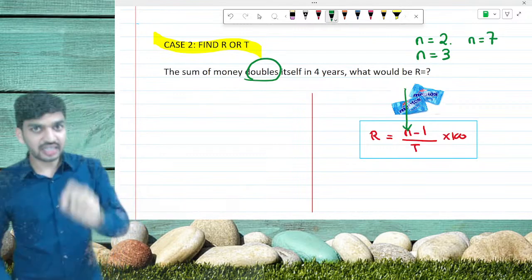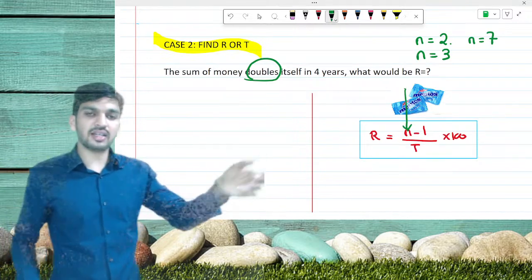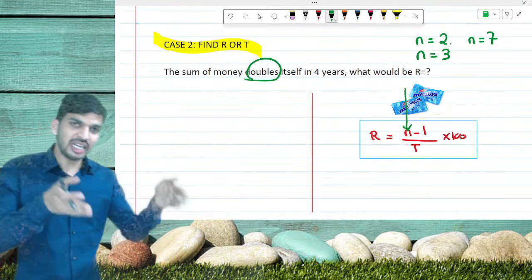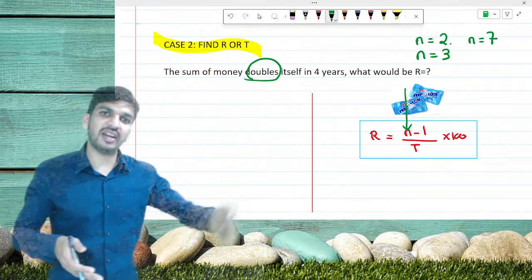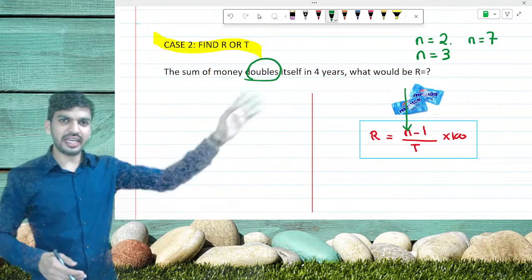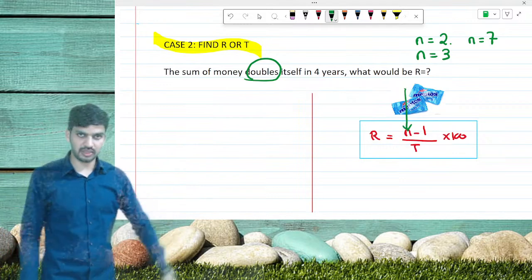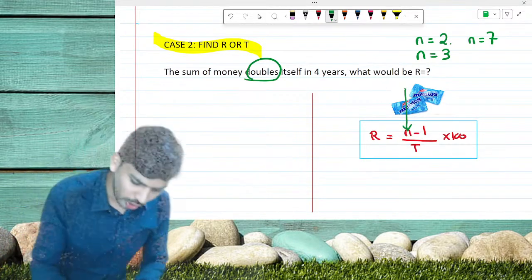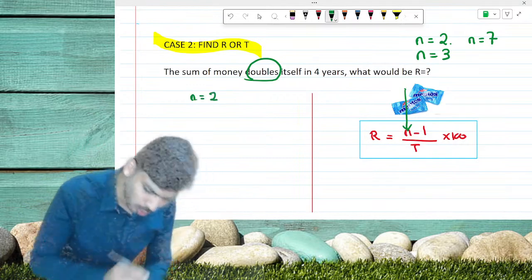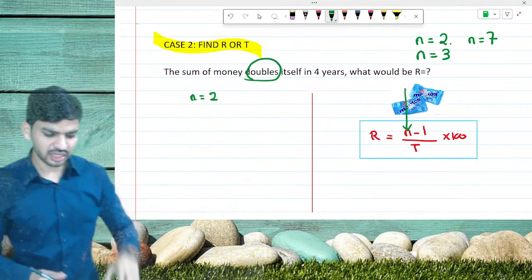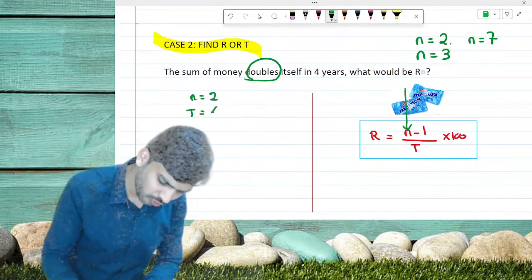So n states the multiple that the amount is getting. Is it doubled or is it tripled? Is it 4 times, 5 times, 7 times, 8 times, and so on? So this question can be for any number of times. Here it is getting doubled, so n should be taken as 2. Time period. What is the time period they have given? 4 years. So directly take t is equal to 4.